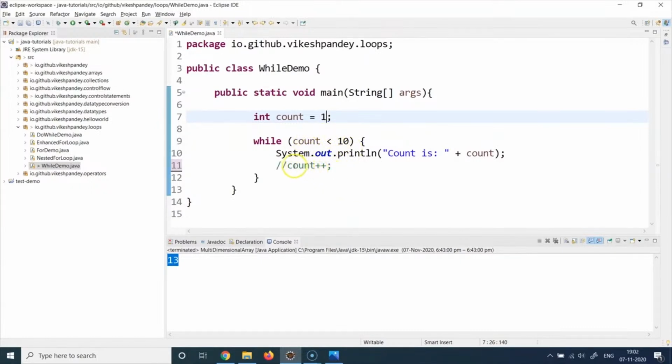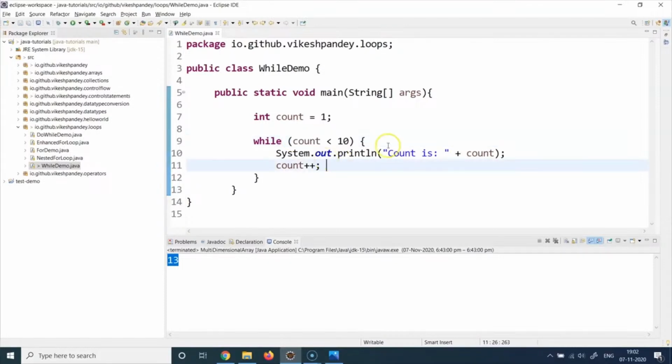You should also make sure that it always becomes false, because if I do this, then this condition will always remain true, because it is already 1, then it will become 0, then -1, -2, -3, so on and so forth. But that value of count will forever be less than 10. And again, you will never be able to exit this loop. Your program will be stuck in this loop till it runs out of memory. So always remember to write a statement of execution in your code block which can change the state of the condition, which results in some eventual time when this condition becomes false. This condition has to become false eventually, otherwise you will never come out of the loop.